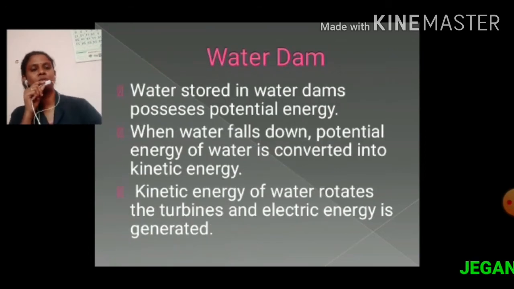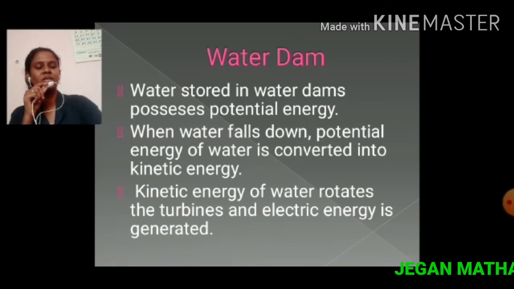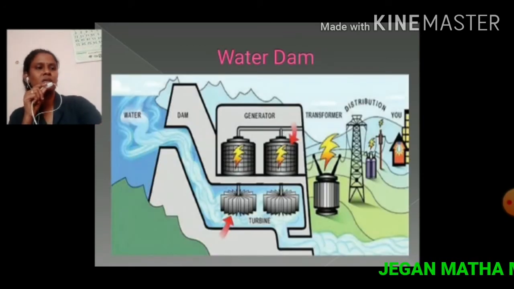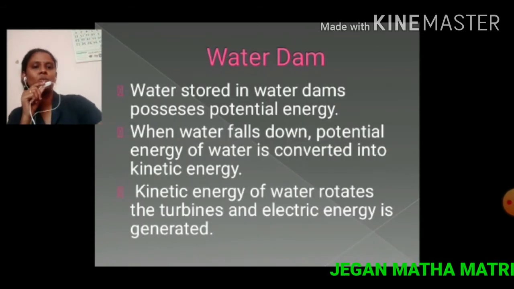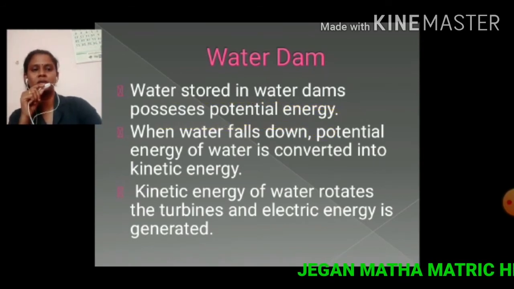Next we are going to see some examples for conservation of energy. The first one is the water dam. Already we know that electric energy is generated in hydropower plants. Water stored in water dams possesses potential energy because of its position.